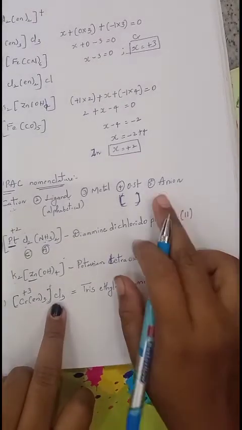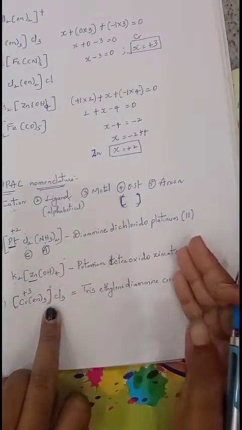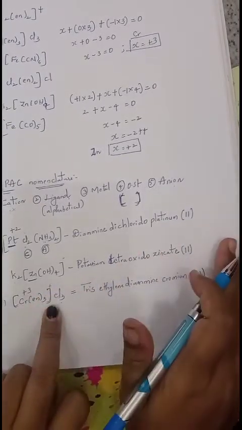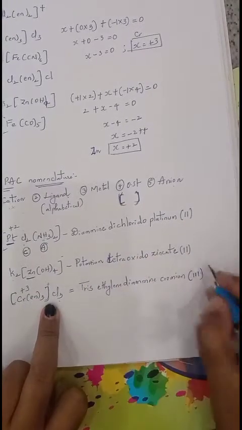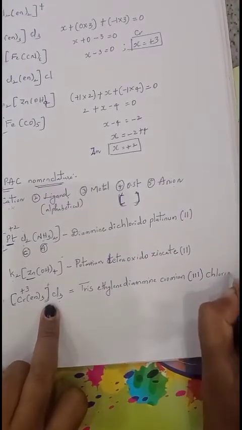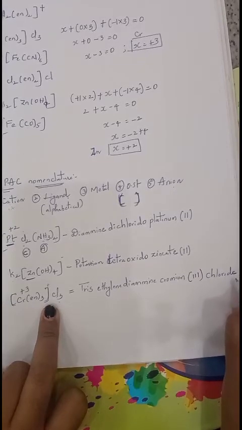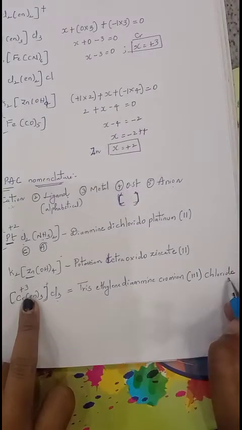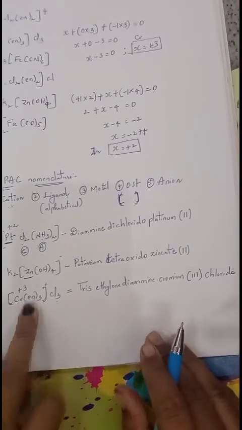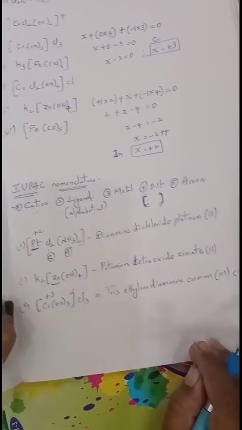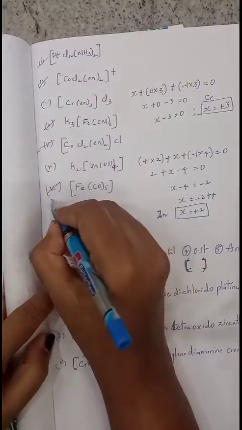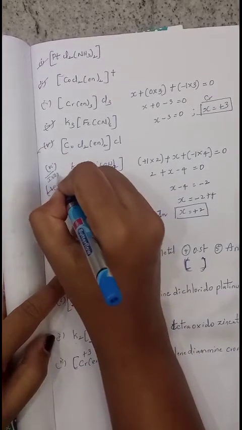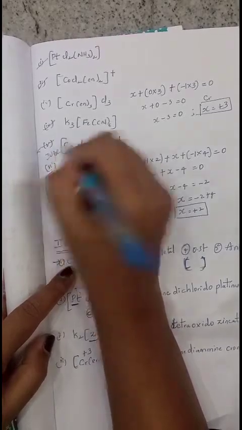Now write anion. Finally, this is the anion which is present after the coordination sphere. Totally 3 are present, but there is no need to mention the number. Directly you can write its name, that is chloride. Here it should not end with the suffix o. Only if it is present within the coordination sphere should it end with the suffix o. Otherwise directly write chloride. So like that we can write the IUPAC names of these complexes. Try to write the IUPAC names of this one, and this one, and this one.